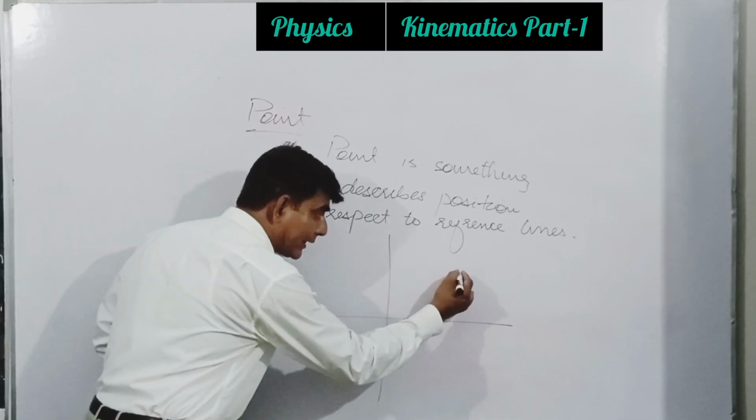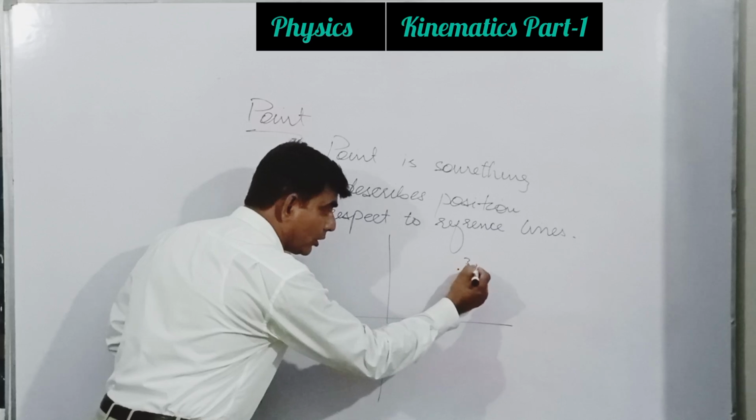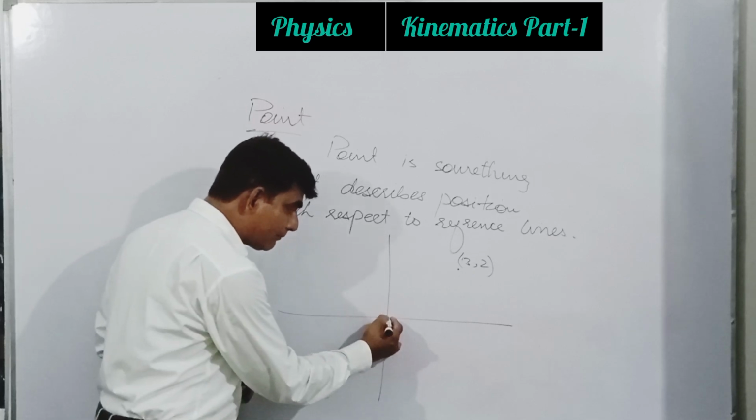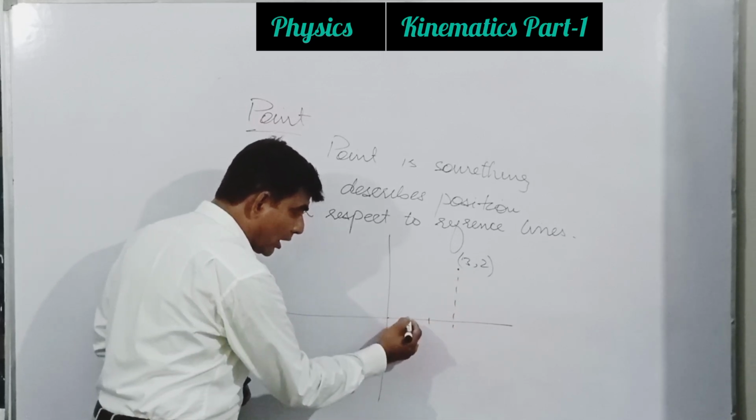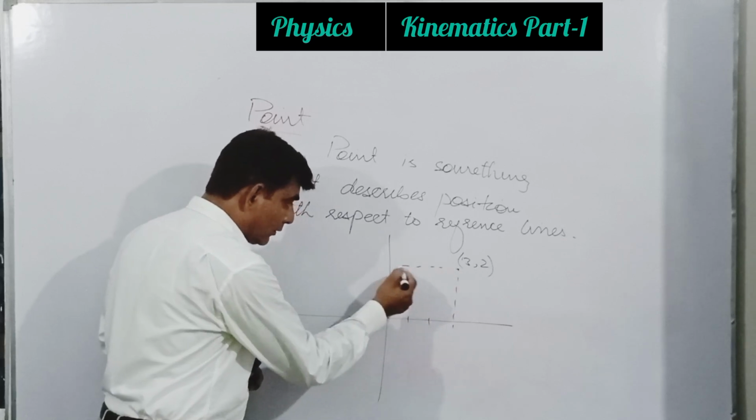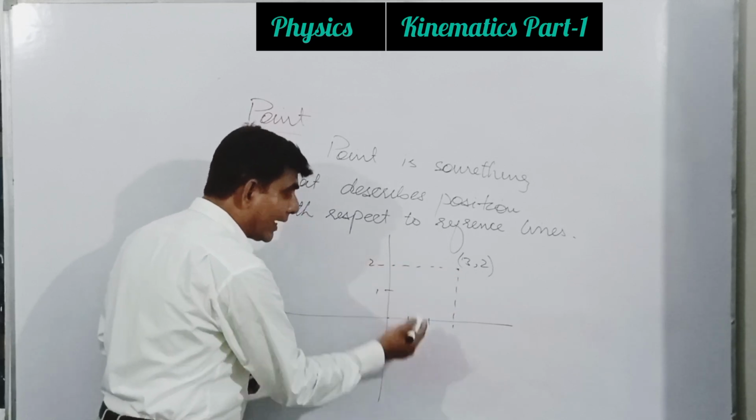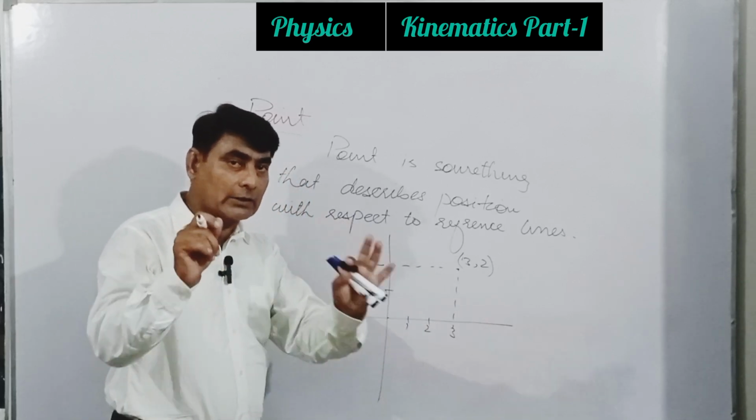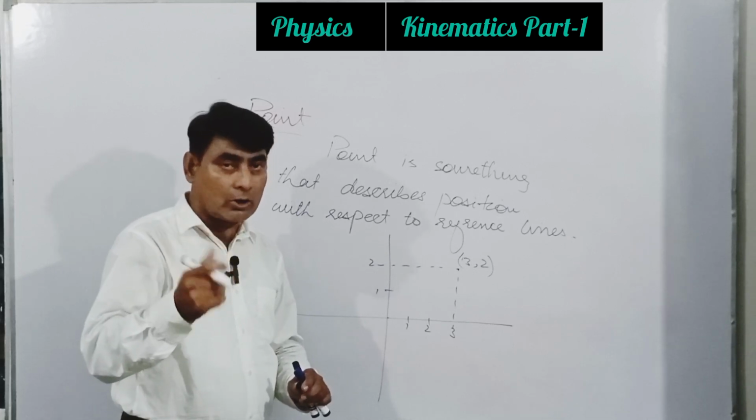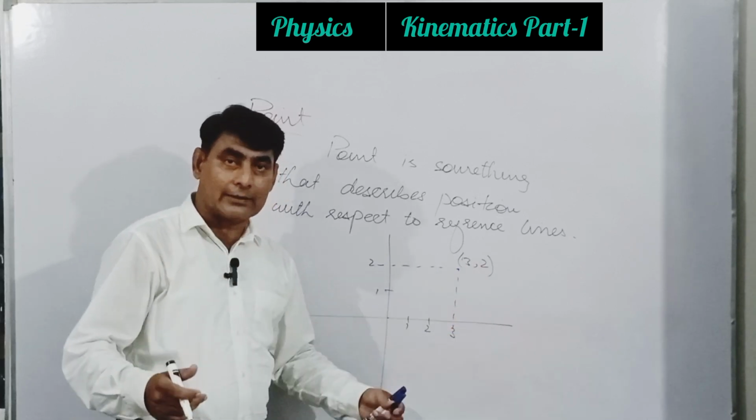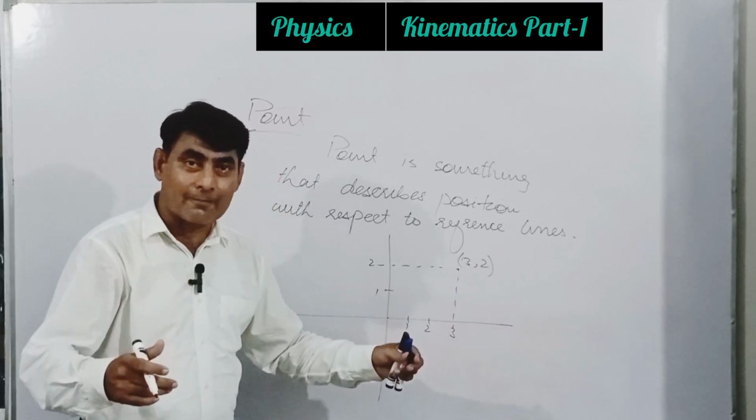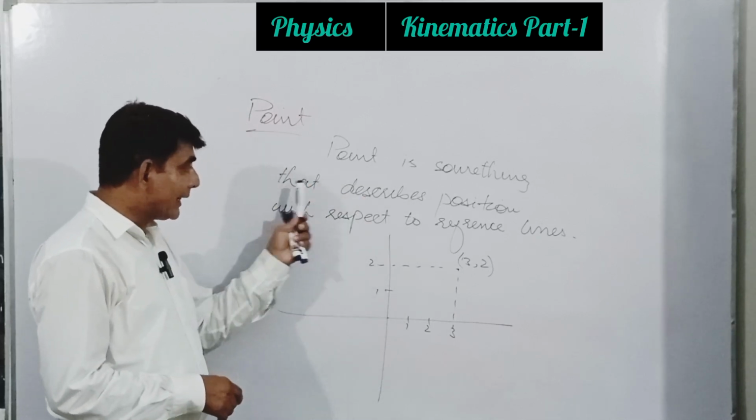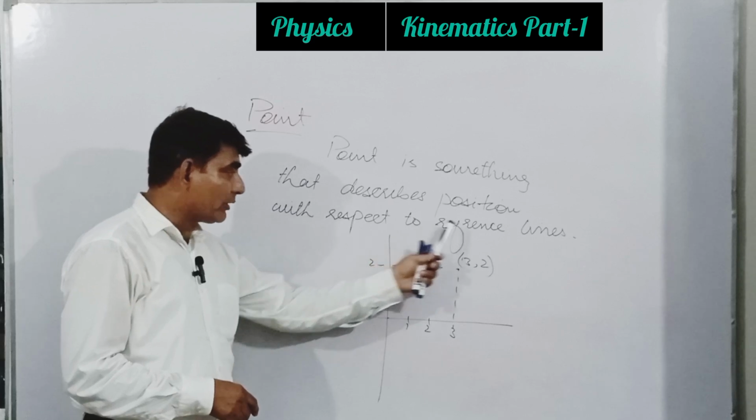So if I consider a point over here, this is 3, 2. What does it mean? From the origin, it has covered 3 units along the x-axis and 2 units along the y-axis. So with respect to these reference lines, we can clearly state the position of a particle or an object. So 3, 2 is a point. It describes the position in a rectangular coordinate system. So a point is something that describes position with respect to reference lines.